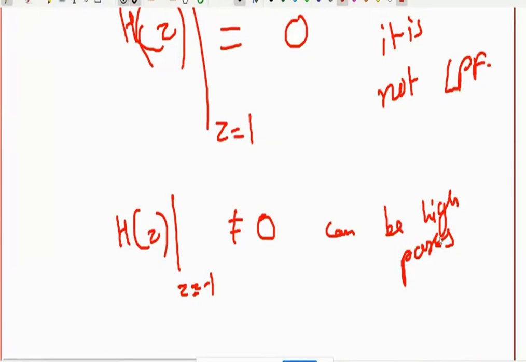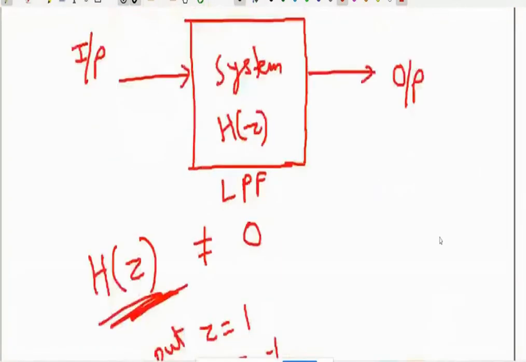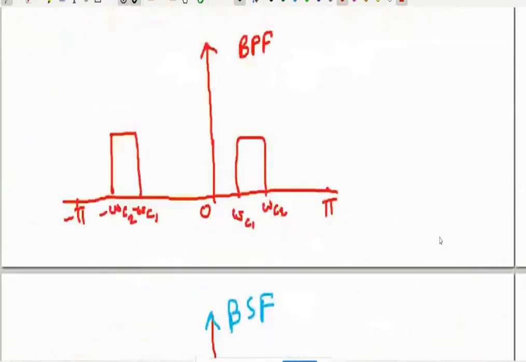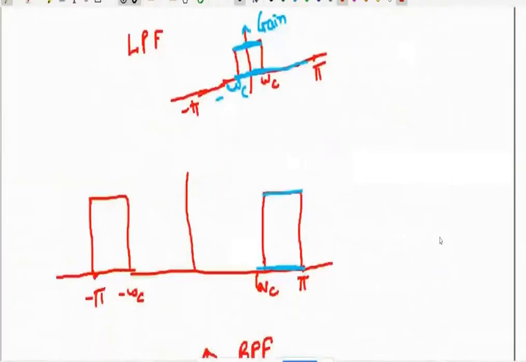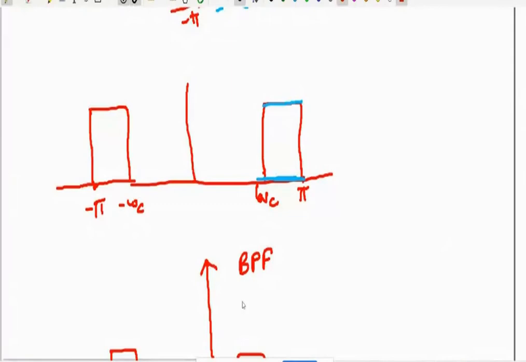Okay, so now, in the beginning we have seen the frequency response. Now just observe the frequency response, then we will decide. Okay, these are nothing but low frequency. X axis is omega. So this is the low frequency region. This is a high frequency region. This region is a high frequency region, and this is a low frequency region.